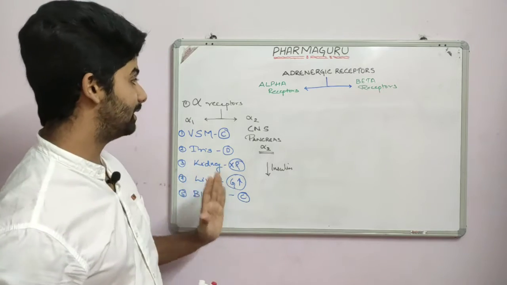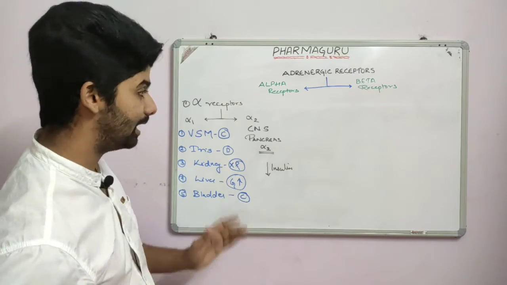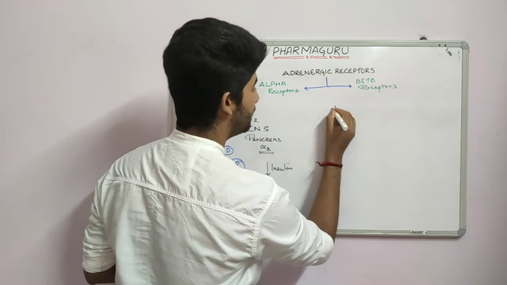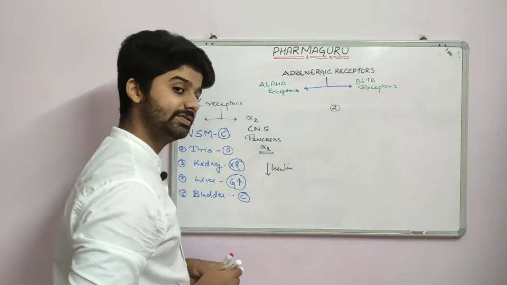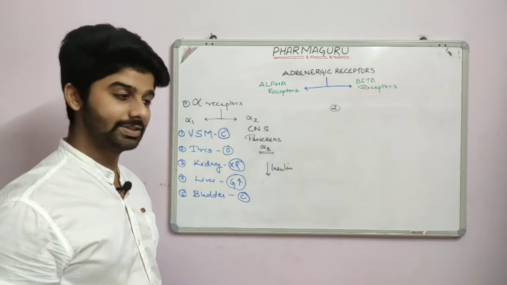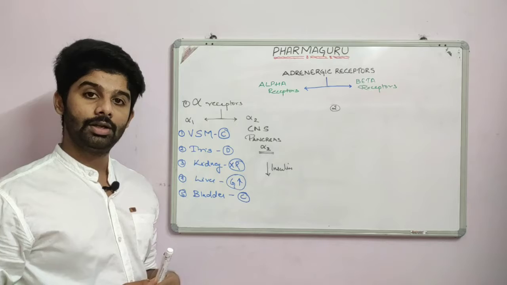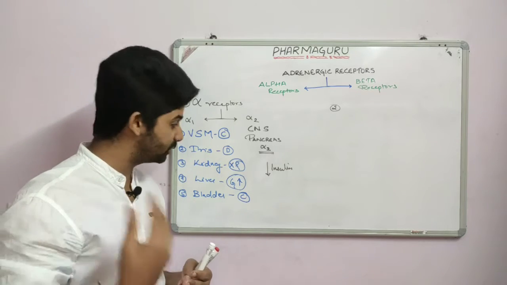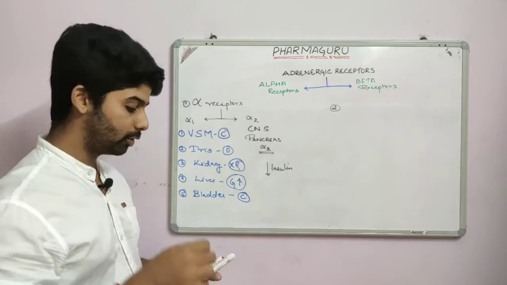So the alpha receptor that is mainly of clinical significance is the alpha 1 receptor. Quickly revise where the alpha 1 receptors are found: in the vascular smooth muscle, where stimulation will cause contraction. In the iris, stimulation will cause dilation. In the kidney, it will reduce renin production. In the liver, it will increase glucose production, and in the bladder, it will cause contraction.